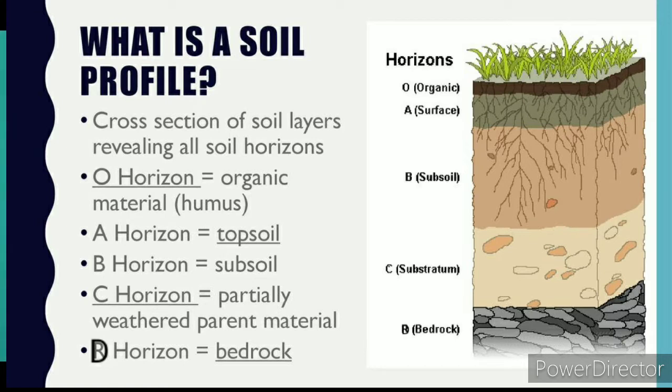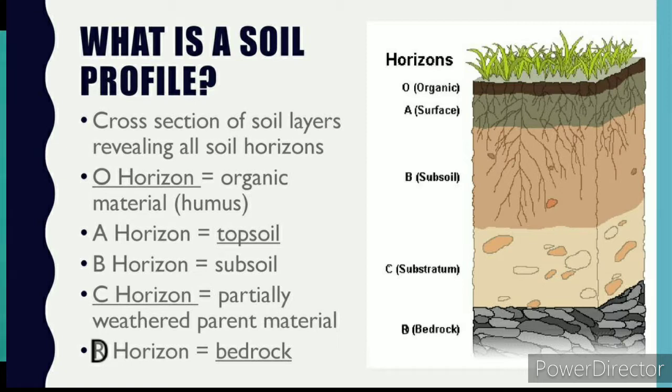It also contains salt, minerals and traces of humus. That means the humus content is low in the subsoil, but in the topsoil it's maximum. In the subsoil we can find only traces of humus. That means the humus content is less.